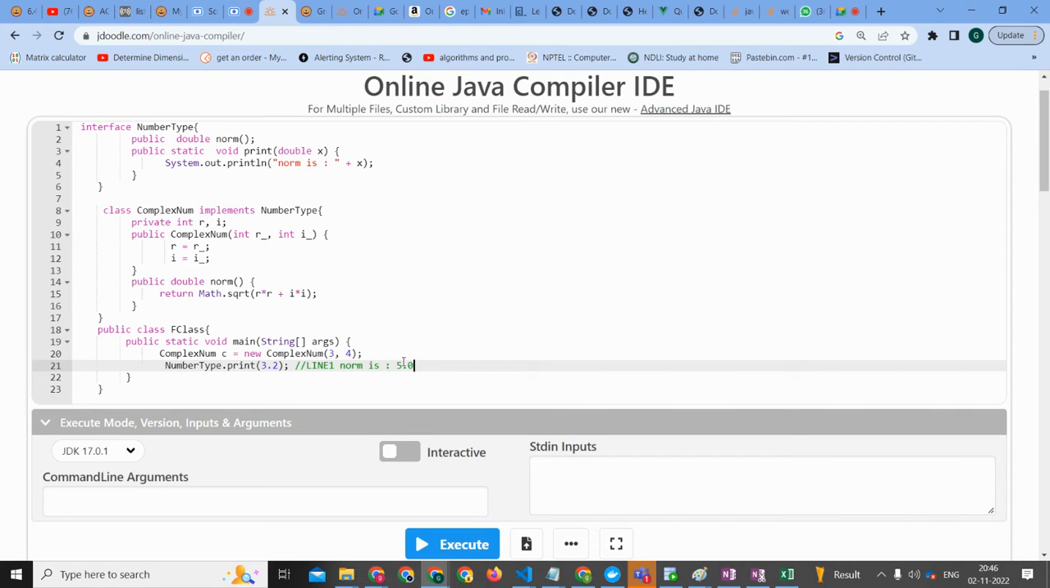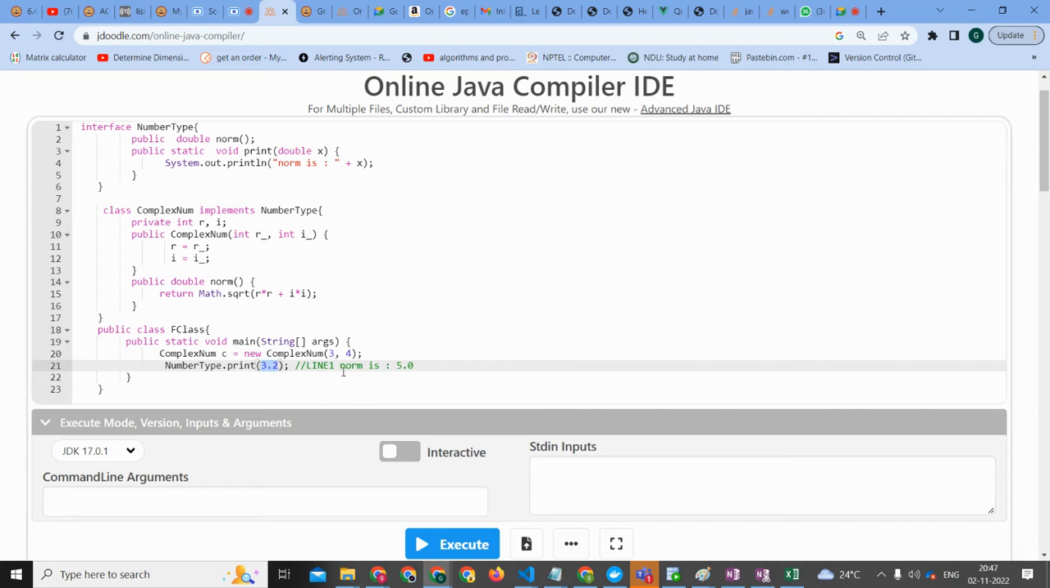How will you get this? We need to call the print method. I have called it already, Number type dot print method. And in the print method you need to pass a double. What is the double? We need to pass a single variable here. That is 3.2. Not 3.0. You have to pass something.